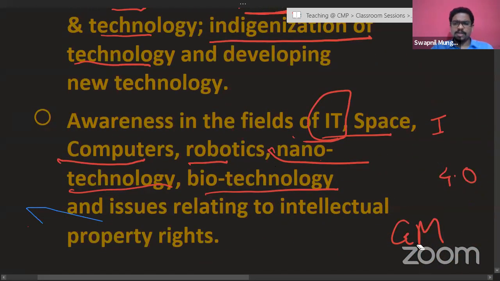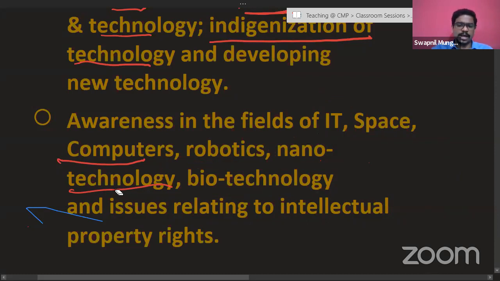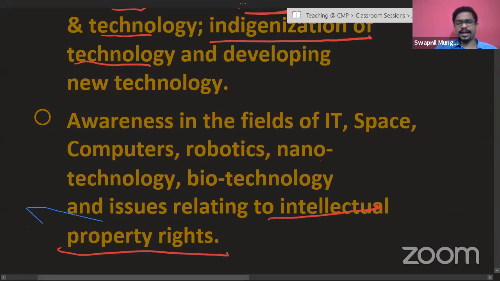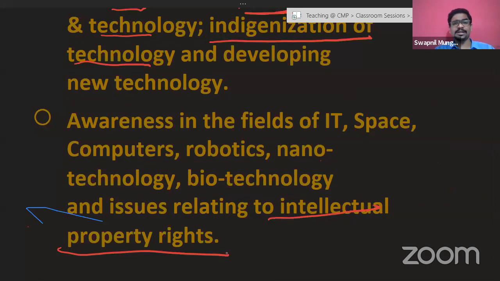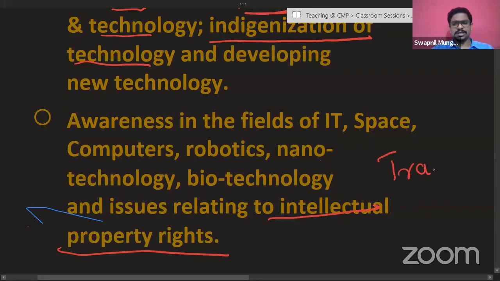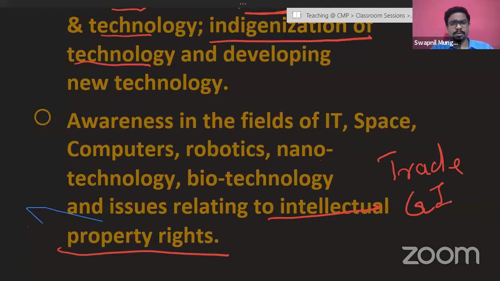And again, apart from all these things that we were looking at, there is this new area of importance: intellectual property rights. Intellectual property rights consist of many of the new things that you must have definitely come across, be it trademarks, registrations, GI tags, patents, or copyrights. So all these are intellectual property rights. So what are intellectual property rights?